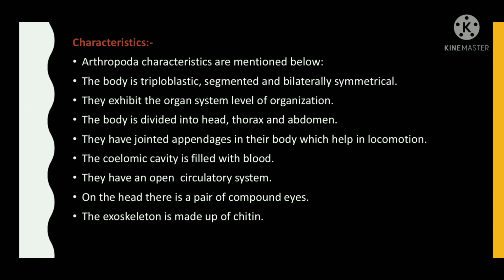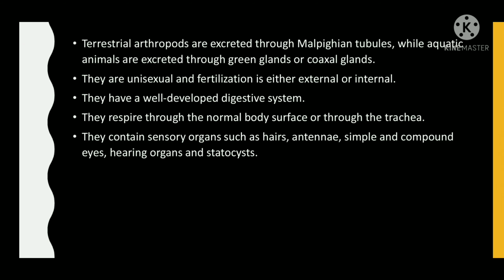On the head, there is a pair of compound eyes. The exoskeleton is made up of chitin. Terrestrial arthropods excrete through Malpighian tubules, while aquatic animals excrete through green glands or coxal glands.